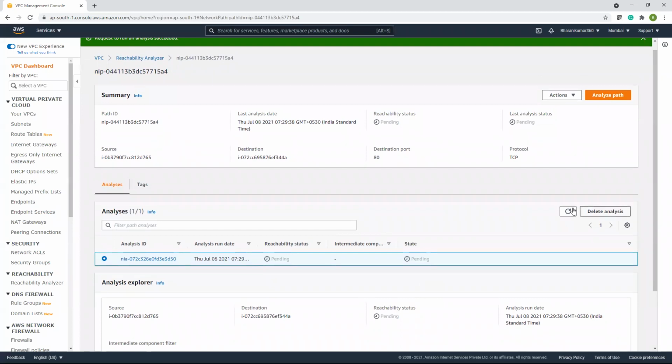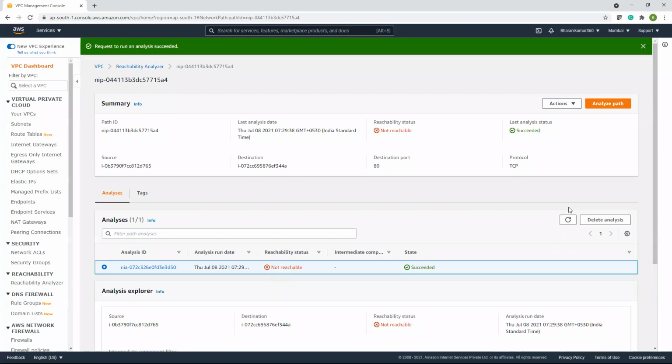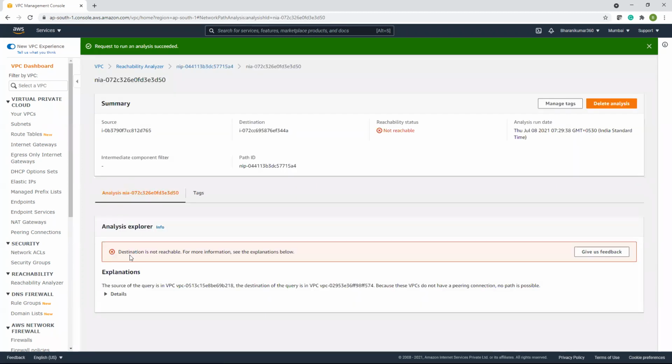It takes some time. Succeeded. Reachability status is not reachable. Why? The source of the query is in one VPC and the destination of the query is in another VPC. Because the VPCs do not have a peering connection, no path is possible.